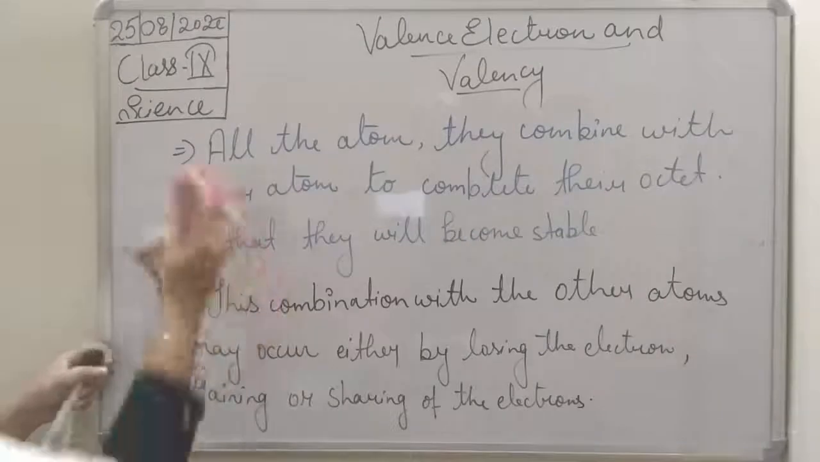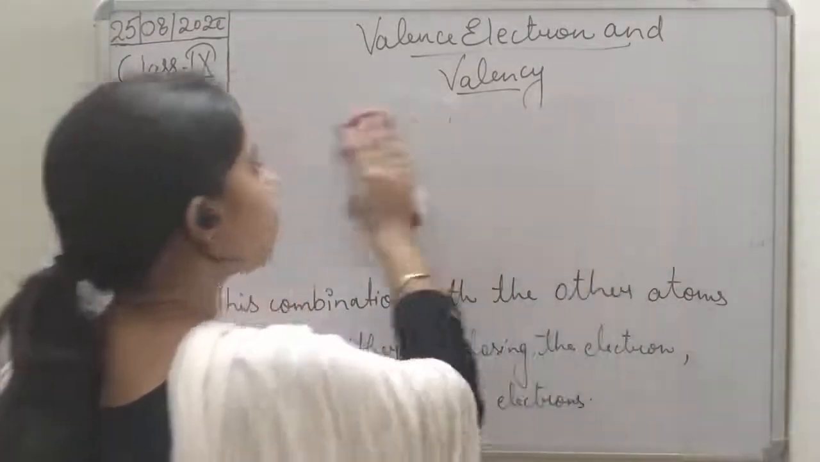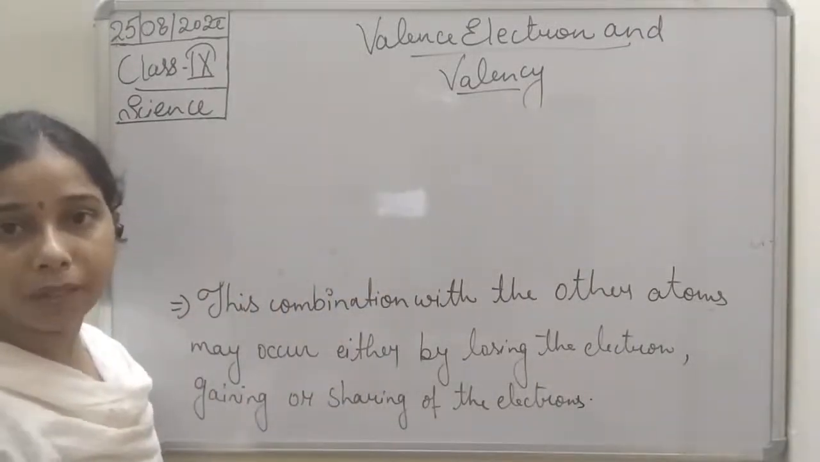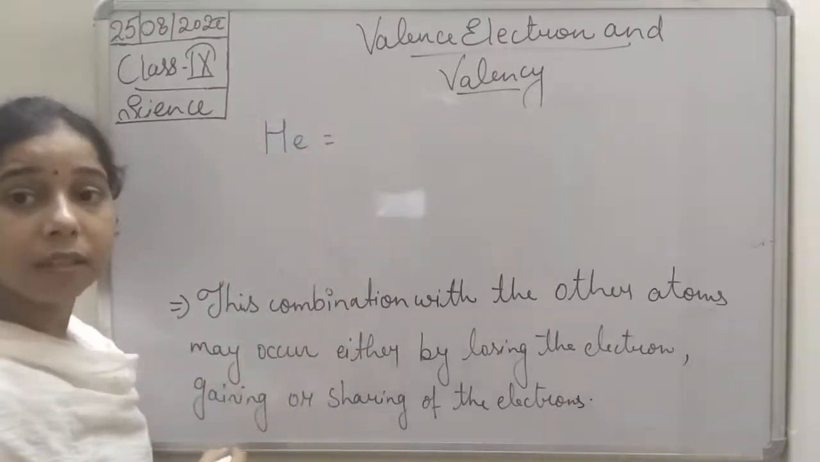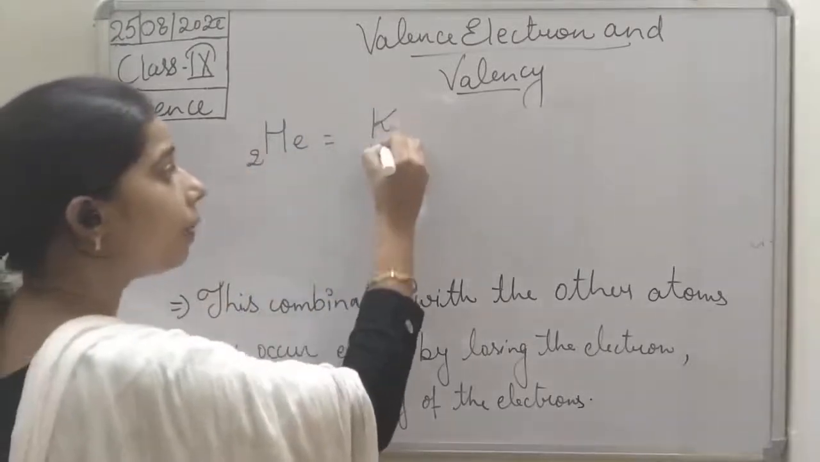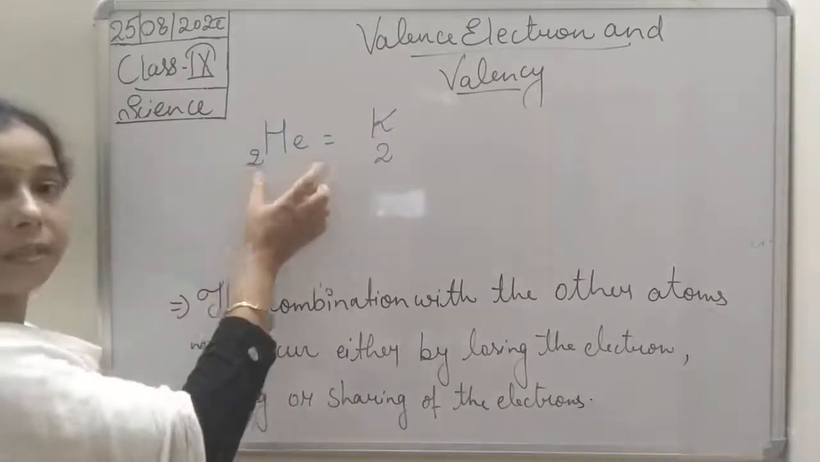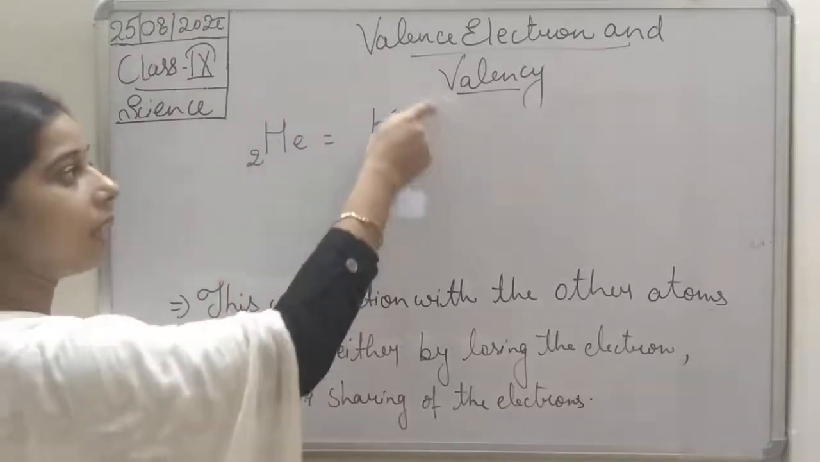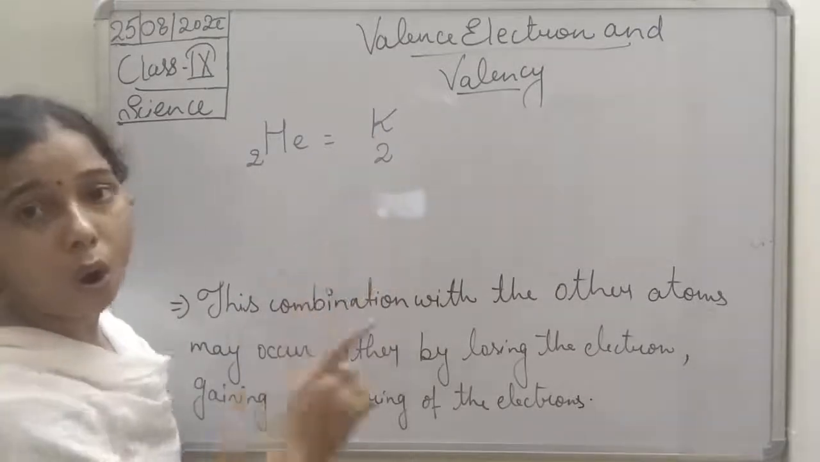Now, what kind of stability, students, if we talk? One more thing is there. Either they will complete their octet or their duplet. How duplet? In case of helium especially, you see the atomic number of helium is 2. So how many electrons will be there in the K shell? That is 2. So this helium is stable because its electronic configuration is complete. So we can say that it has completed either its duplet or octet.